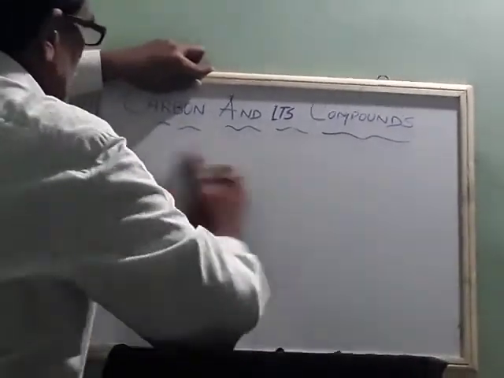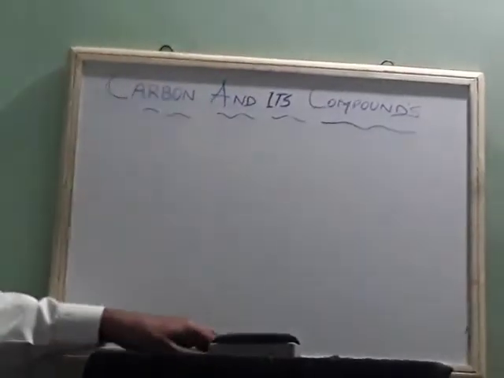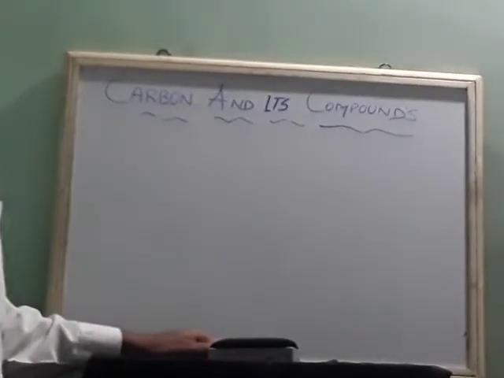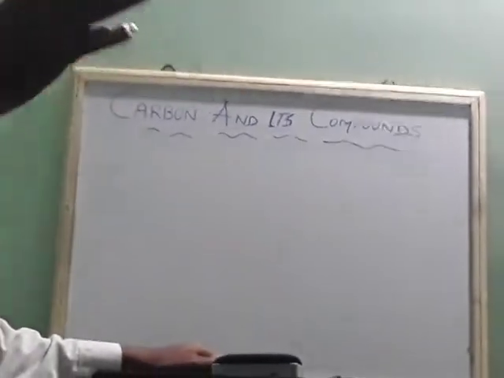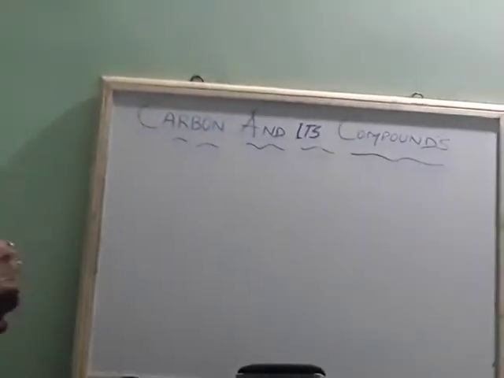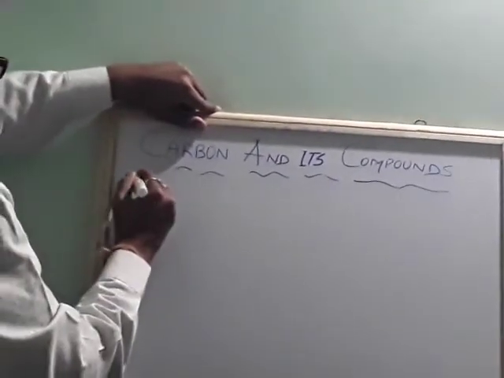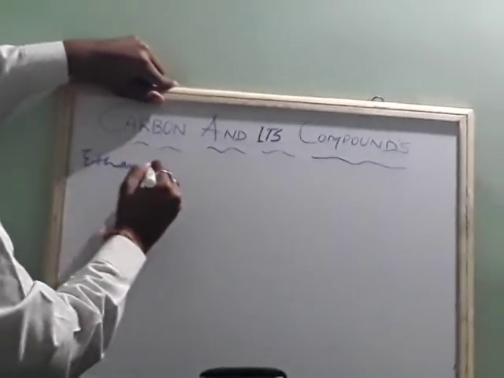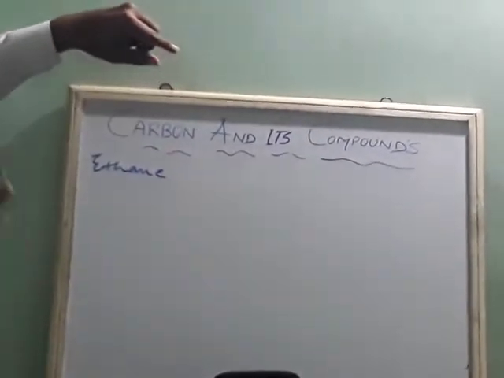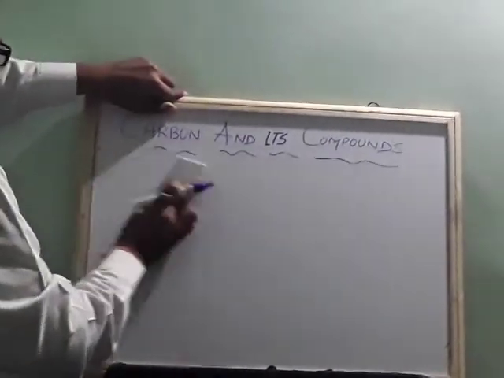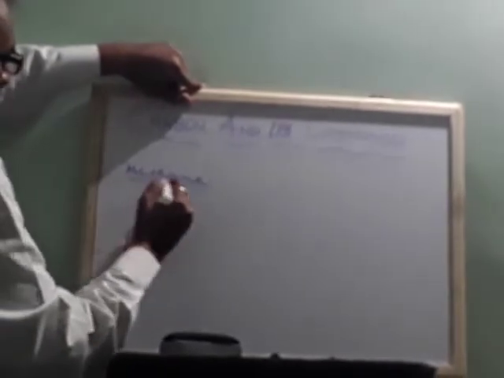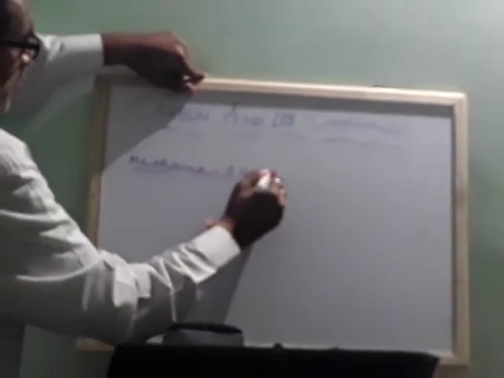Saturated hydrocarbons are compounds in which carbon is joined with hydrogen. How to write, if I want to write ethane? First you should know the basics, then we'll go for other things. There is a prefix for each. Methane: meth means one carbon atom.